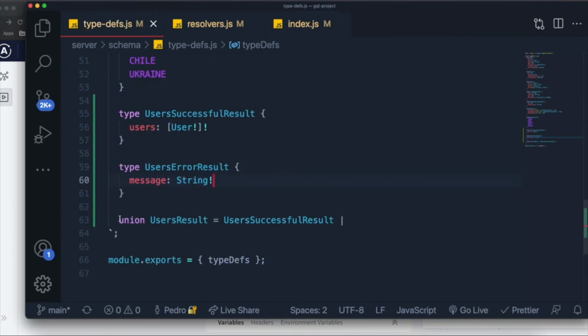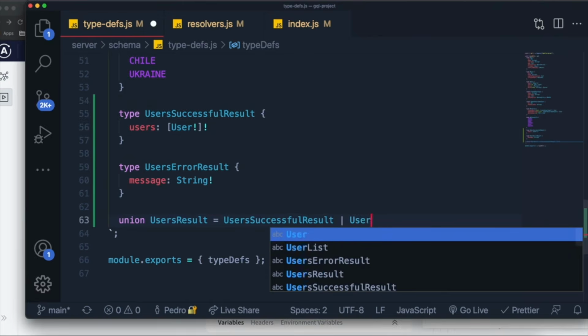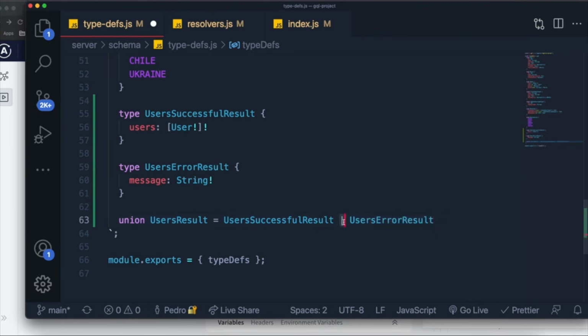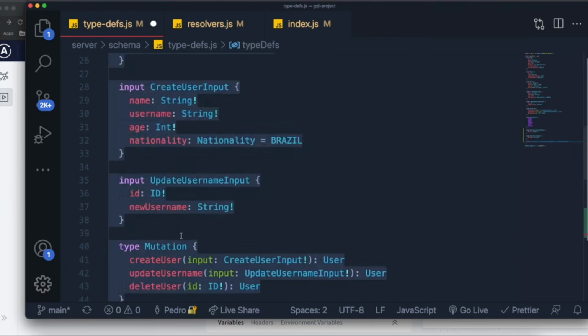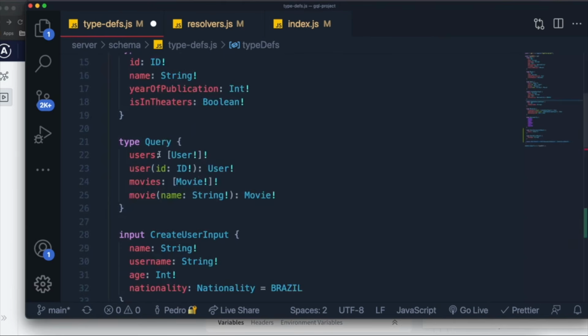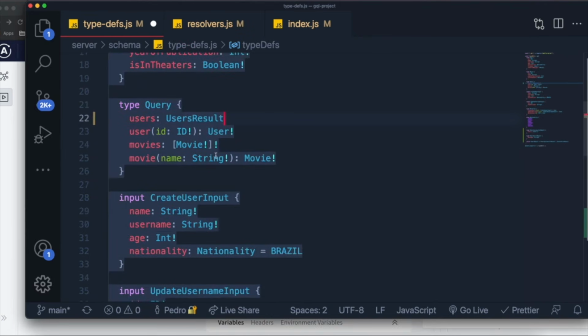So the type of message will be string, and I'll make it required as well if it eventually happens. So now we can say that this user's result is a union between the user's successful result and the user's error result. So the way we make a union in GraphQL is we keep separating the different results that we can have by putting this vertical line over here. Now we have these two types merged together that can both represent the result from our user's query. So now instead of just saying that users return users, we're now error handling because we say that users can return users result, which can either be an error or the array of users.